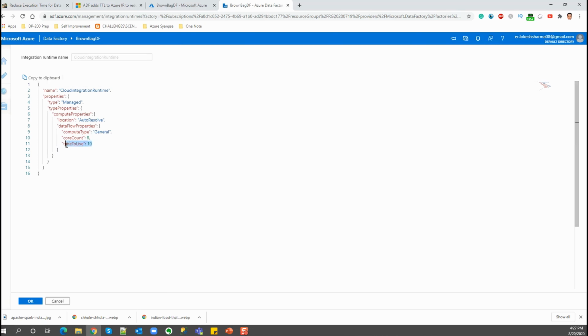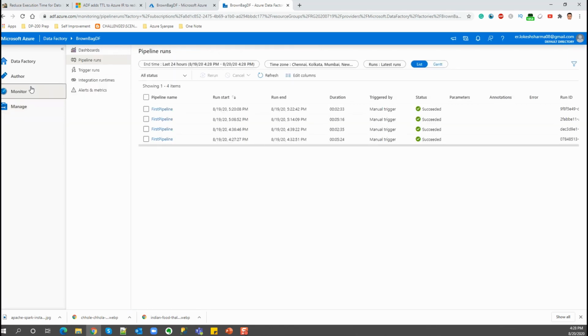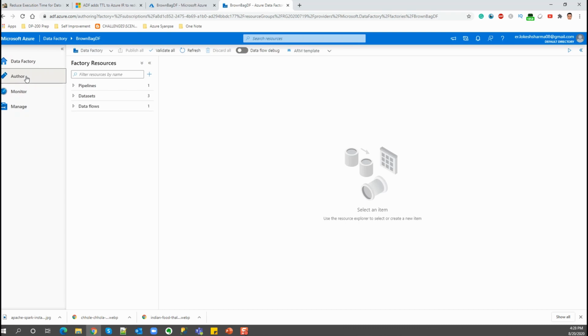So here you can see the important property that we're talking about is time to live, and currently it's set to 10. 10 here represents minutes, so the unit is minutes, so you always keep that in mind. So we will now click on OK. Now what we will do is we will try to execute a pipeline which has a data flow inside it. So don't worry about what the pipeline is doing or what the business logic is. We just want to know about the time to start up the clusters.